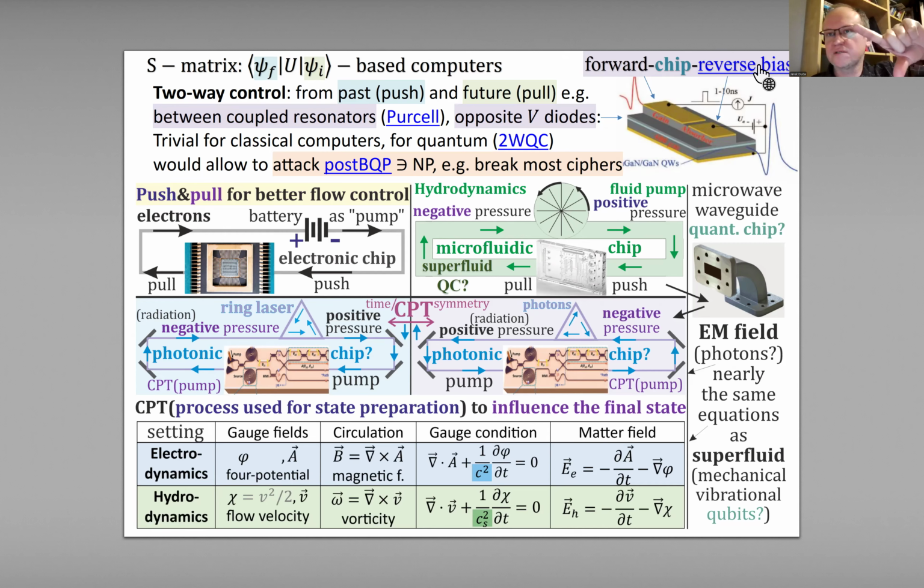So we both push photons and pull photons. Just putting our optical photonic chip between them, we should get this two-way control, like for a pump, where we actually pump photons to this chip. This is the most promising direction: just use these oppositely biased diodes and a photonic chip between them, and we might break most ciphers maybe in some near future.